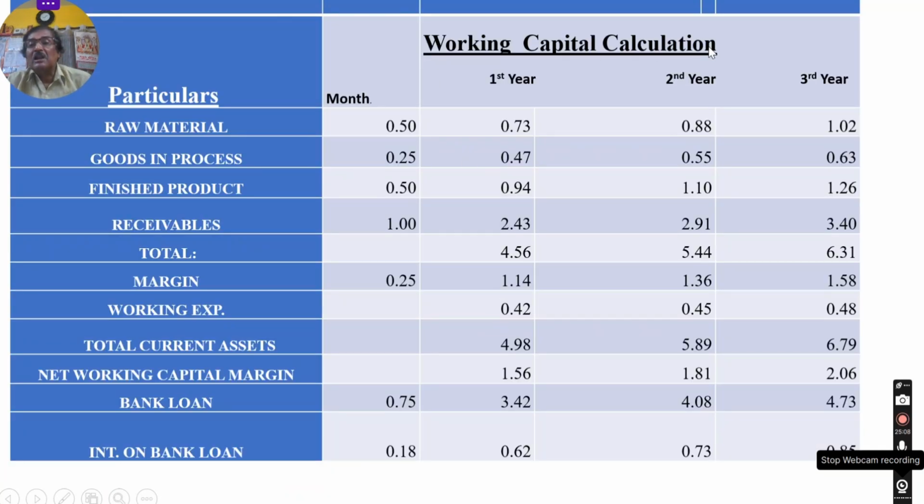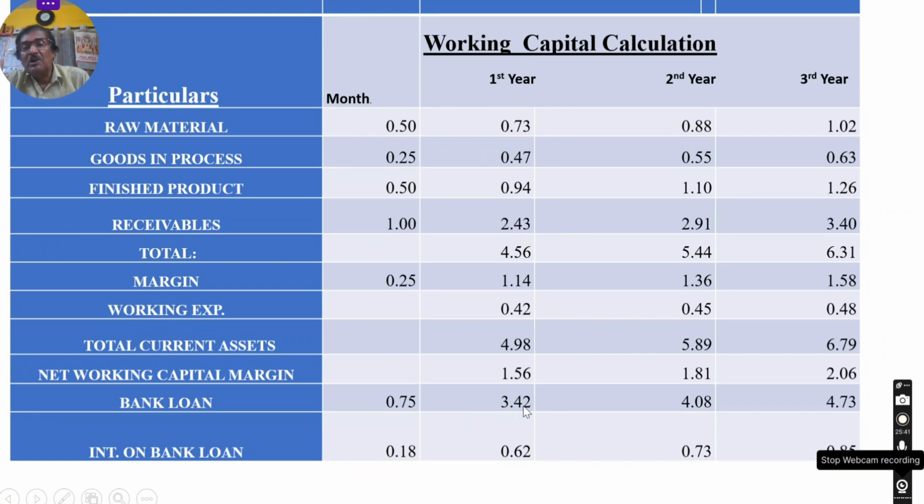This is the working capital calculation. It is also required to show. 0.5 means half month, 0.25 means 1 week. This is the stock. Raw materials for working capital: raw material stock is for half month. Goods in process, 1 week. Finished goods, half month. You have to keep them in your godown. Receivables for 1 month. How you have computed that I will show and discuss in my next video. This is the structure of the working capital calculation.